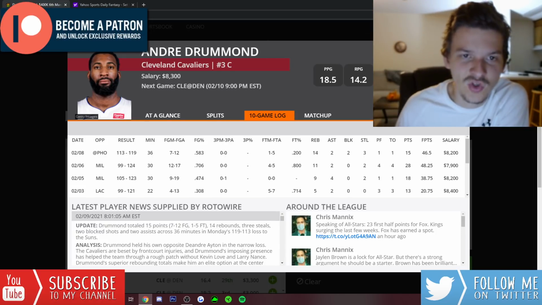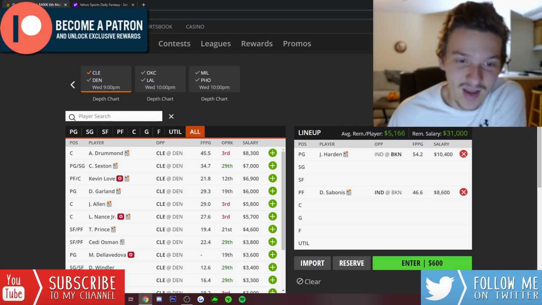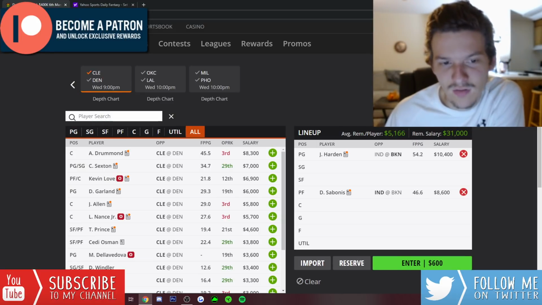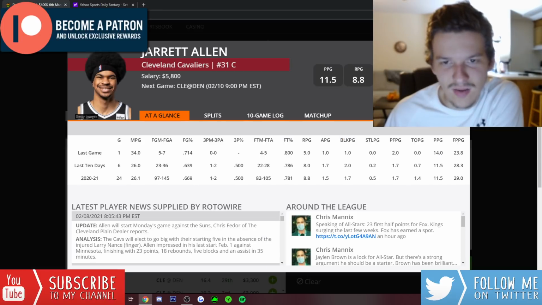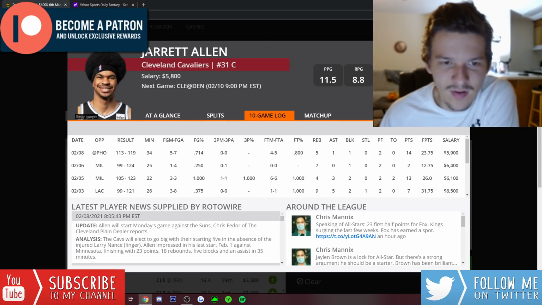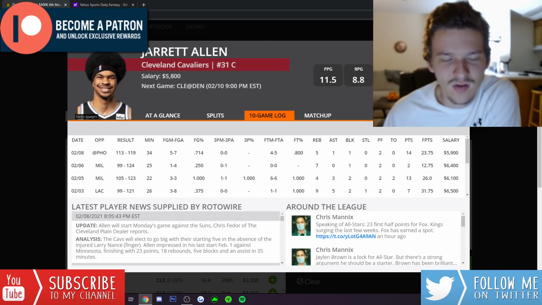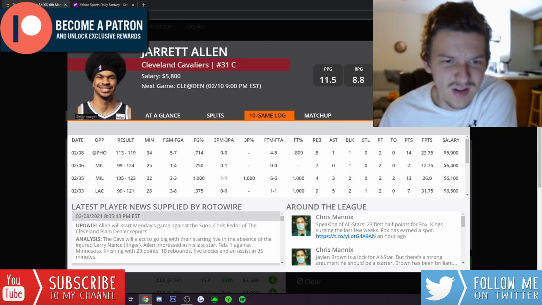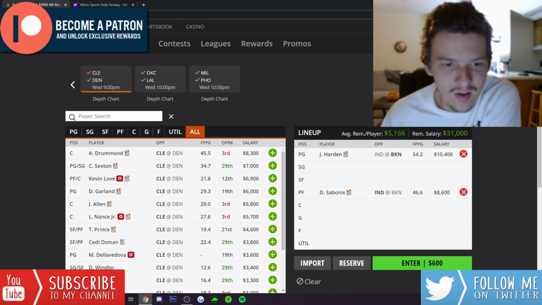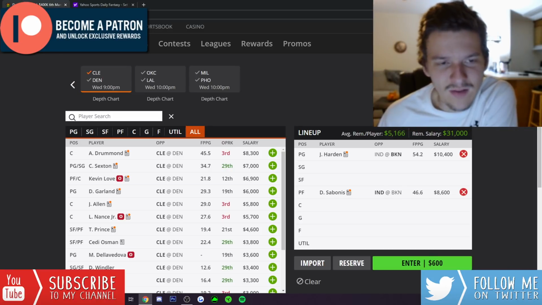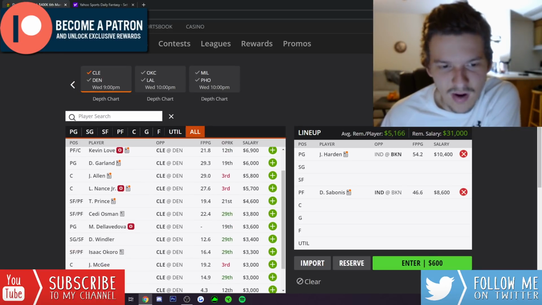I think Drummond is too cheap at 8,300, but outside of Drummond, I don't really like much on Cleveland at all today. Obviously, with Allen starting, he should play more minutes, but he wasn't that productive. I don't expect him to be nearly as productive in the starting lineup. He'll get more minutes, but the production is going to take a hit. So yeah, I don't really like much from Cleveland outside of Andre Drummond today. Pretty easy team to break down, honestly.